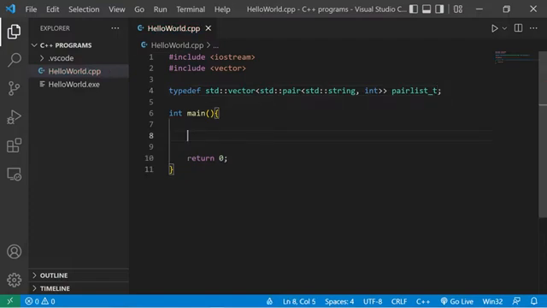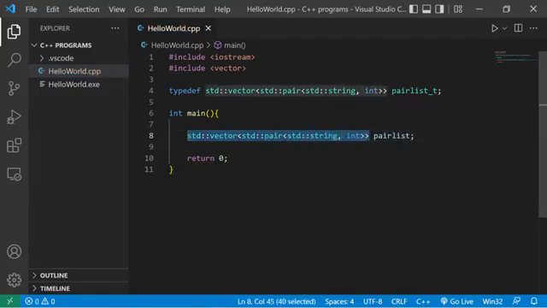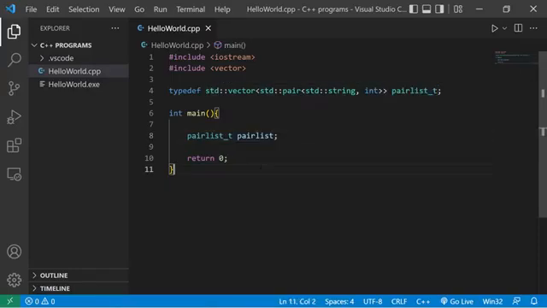Now suppose I declare a variable of this data type. Standard vector, standard pair, standard string, int. Let's say the name is pair list. In place of using the original data type, we can use the new identifier. Pair list _t. So that's one of the main benefits of using the typedef keyword. We can give a new identifier to an existing data type. It helps with code readability and helps reduce typos. This data type is way beyond our level of understanding right now. Let's try some simple examples.